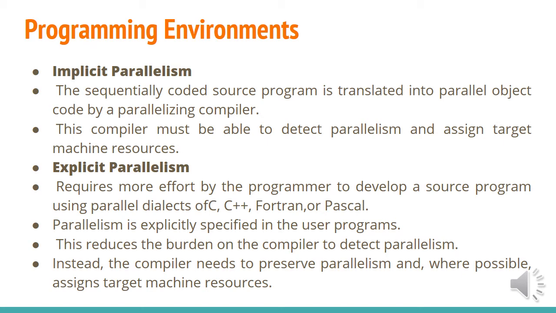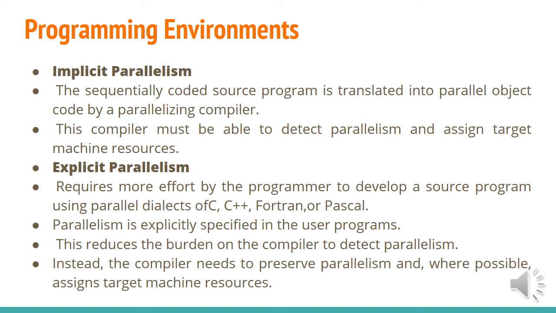And the second thing is explicit parallelism. It requires more effort by the programmer to develop a source program using parallel dialects of C, C++, Fortran or Pascal. So the programmer needs to identify how he can program C, C++ or Fortran in a parallel way. Here the programmer will have more role in order to code this input language in a parallelized way. Parallelism is explicitly specified in the user program, and this reduces the burden of the compiler to detect the parallelism. Instead, the compiler needs to preserve parallelism and where possible assigns target machine resources.